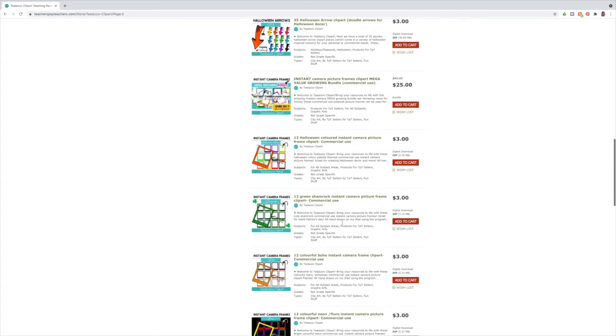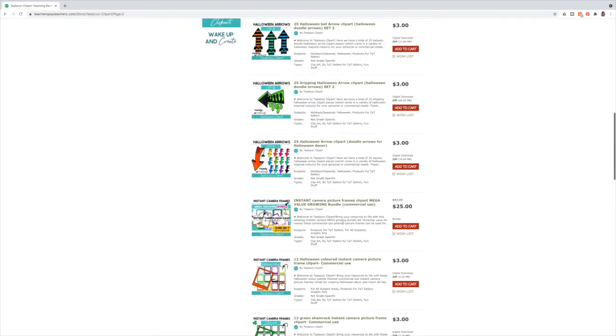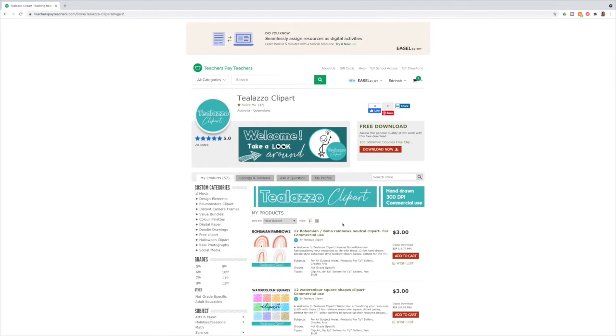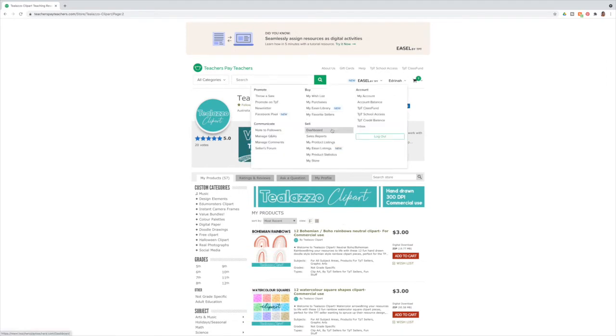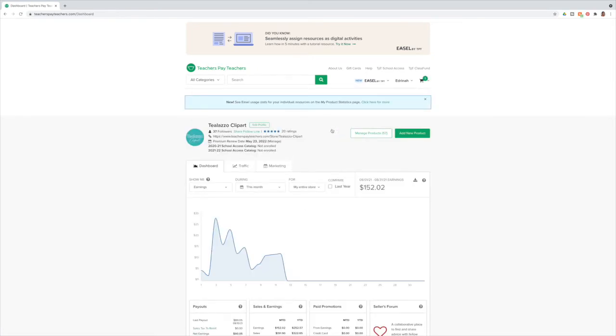Now, in a moment, I am going to go to my dashboard. I'll just quickly show you down here. I have some more design elements that TPT sellers can use to spruce up their own resources. So let's go to my dashboard now. So I'm going to show you that.